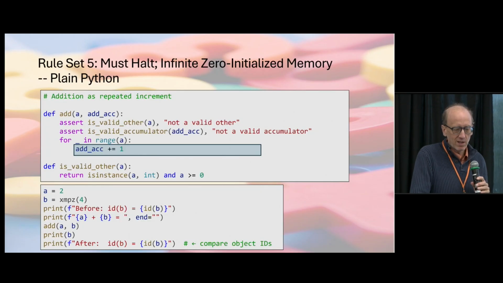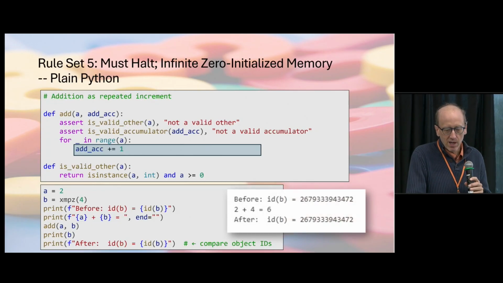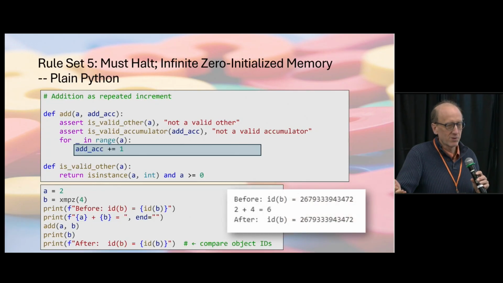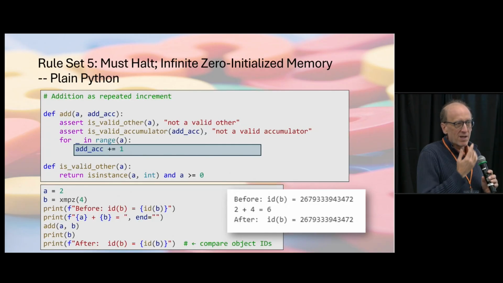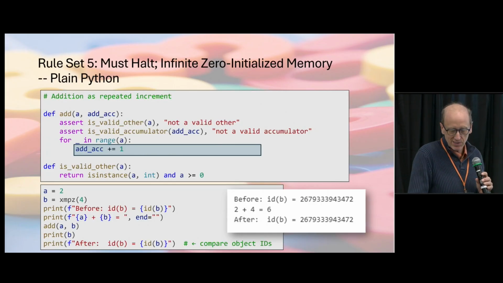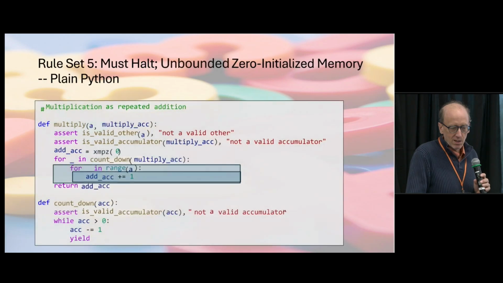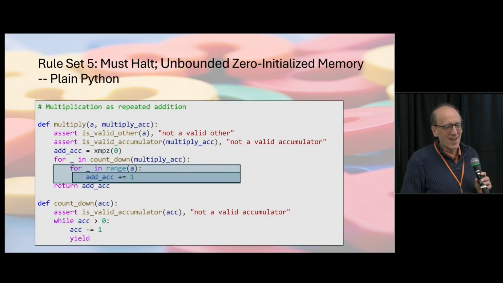So here we'll add 2 to a fancy 4. We print it before, and we print it after, and we'll see that 2 plus 4 equals 6, like we'd expect. I also did an ID check to make sure that the fancy integer we have at the beginning is the same one we got at the end, that we didn't accidentally copy it. This is the most important one to understand.